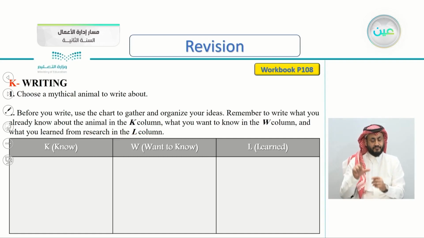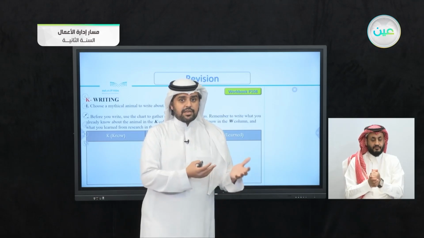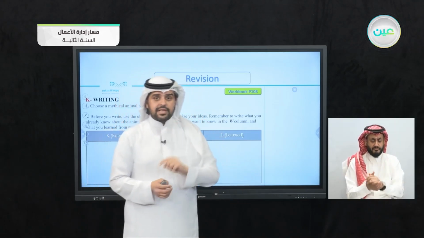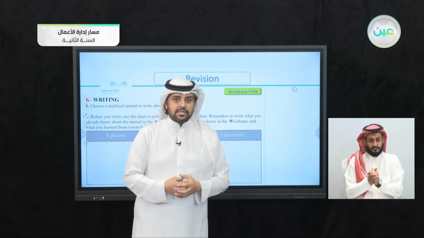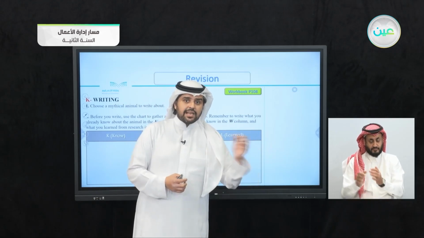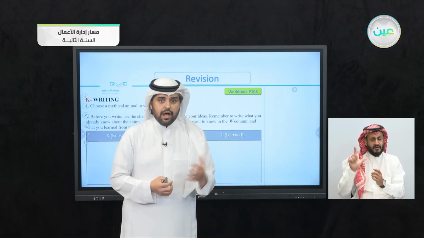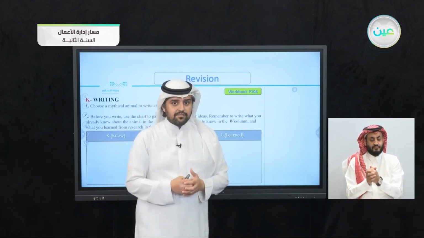So in the K column, what you already know about this mythical animal, this mythical creature, and in the W column, from the letter W, want to know, what you want to know about this creature. Then the L column, it means what you have learned after you've done your research. What did you learn about this creature?